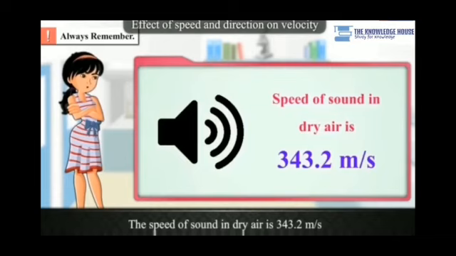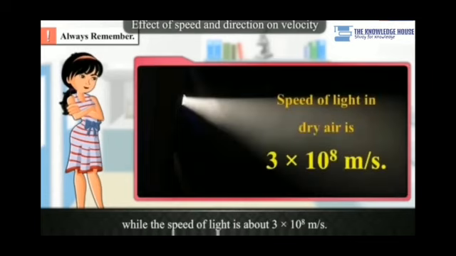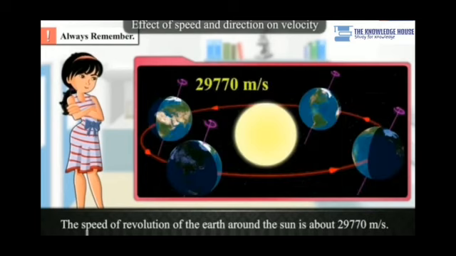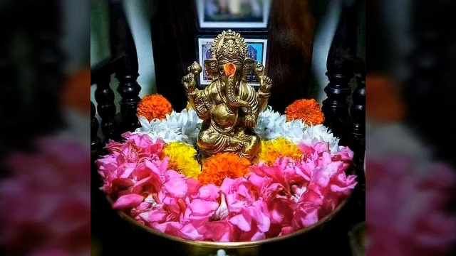Second, the speed of sound in dry air is 343.2 meter per second. We should remember this because we are going to use these formulas. The speed of light in dry air is 3 into 10 raised to 8 meter per second. Again, we are going to use this in some of the mathematical calculations. And the speed of revolution of Earth around the Sun is 29,770 meter per second.